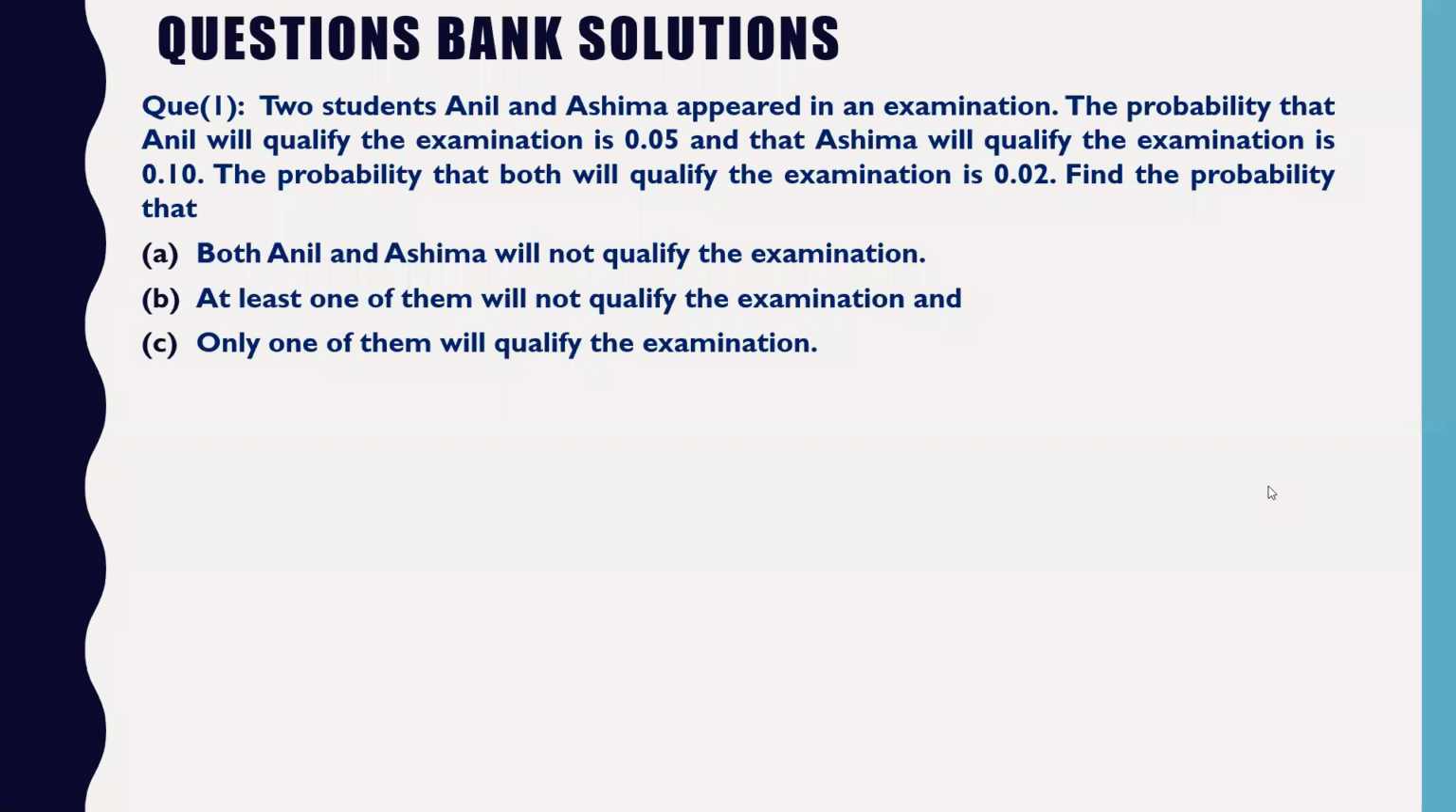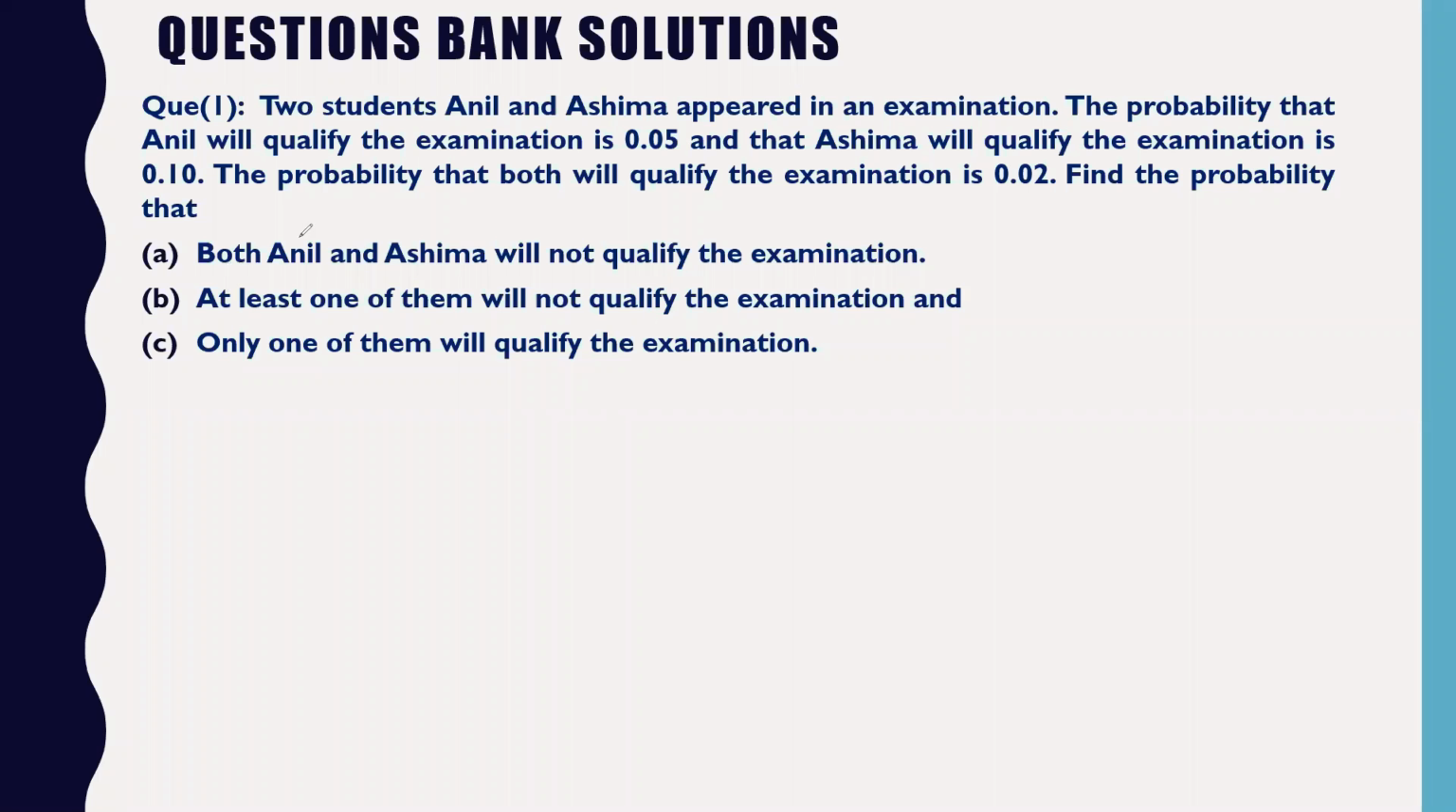Just read the problem carefully. There are 2 students, Anil and Ashima, who appeared in the examination. The probability that Anil will qualify the exam is 0.05, and that Ashima will qualify the exam is 0.10. The probability that both will qualify the exam is 0.02. So we have to find the probability of all the 3 parts.